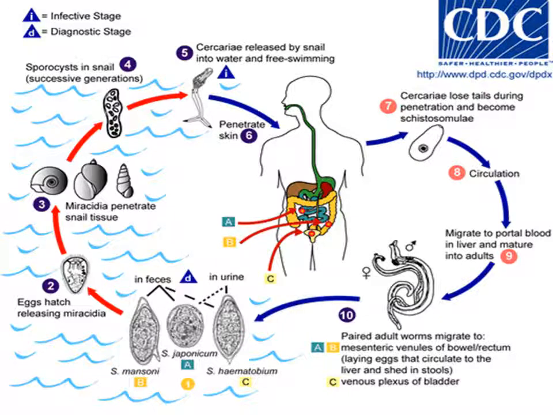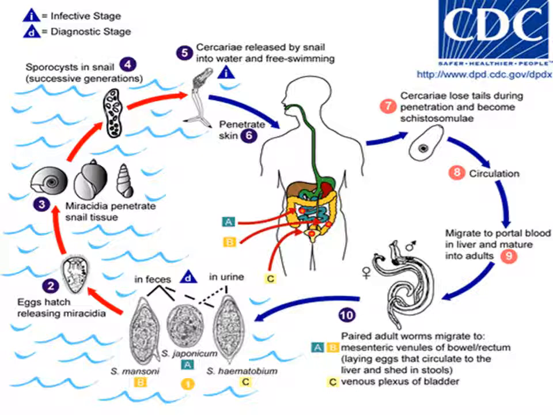The life cycle begins when the egg of the Schistosoma passes in the feces and urine. It passes in the feces in cases of Schistosoma mansoni and japonicum, and passes in the urine in cases of Schistosoma haematobium. The three species of Schistosoma differ from one another in the shape of the egg.